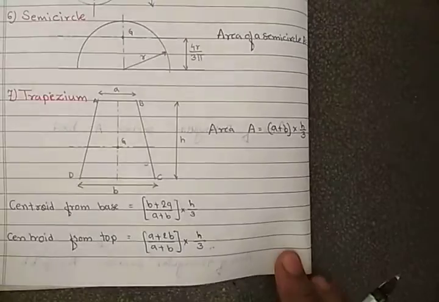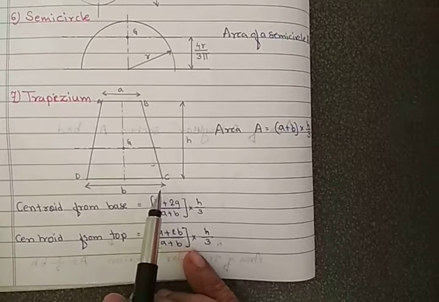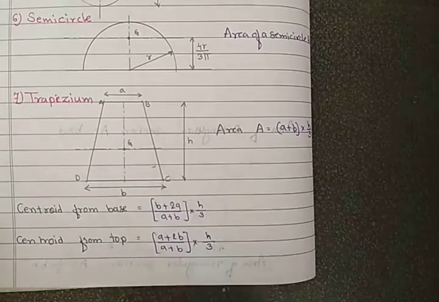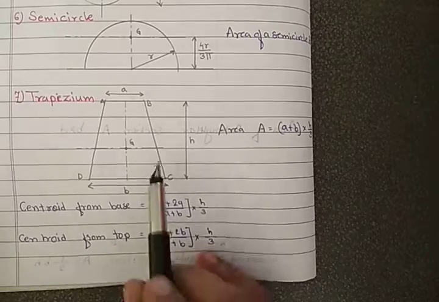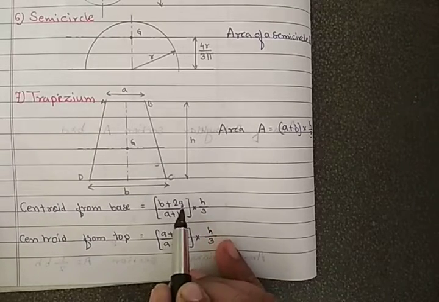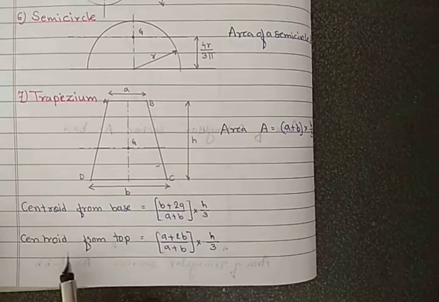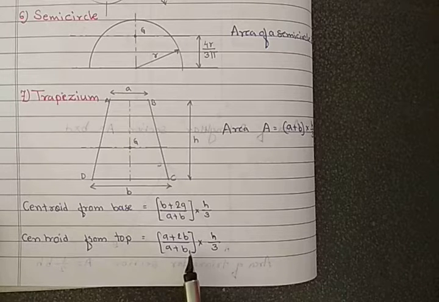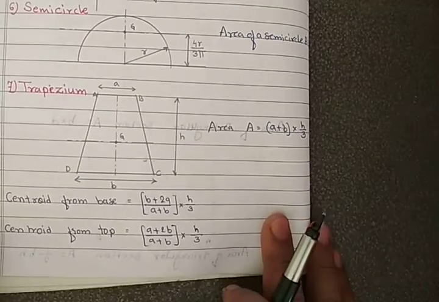Now to find the centroid of a trapezium. The trapezium has dimension b at the base, a at the top, and height h. The centroid from the base, if you are measuring from here to here, becomes (b plus 2a) divided by (a plus b) into h by 3, and the centroid from the top is (a plus 2b) by (a plus b) into h by 3. This is a direct formula to find the centroid from the base and from the top.